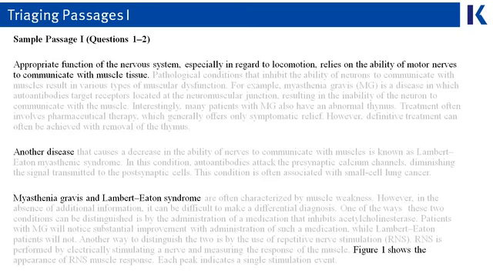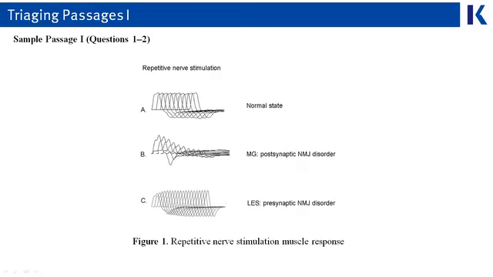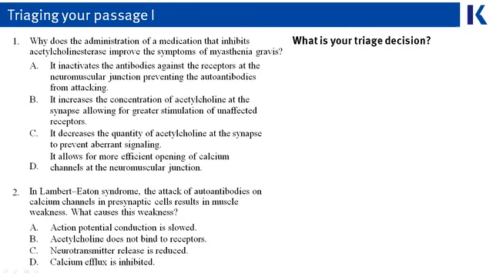So let's take a look at this first passage. We see that there's a couple of long paragraphs that's about diseases like the Lambert-Eaton syndrome here, and it's also about the nervous system. That's a topic here. If you look at the figure, you can see that it's kind of complicated. There's a lot of graphs going on, they're labeled. It's the type of figure that you're going to have to use the passage to analyze to see what's going on in that figure. Finally, we have a couple of questions.